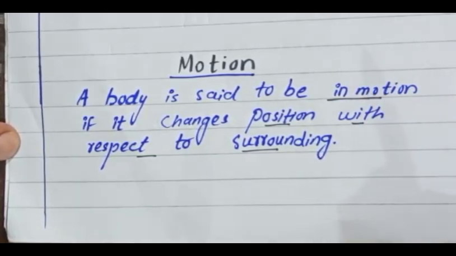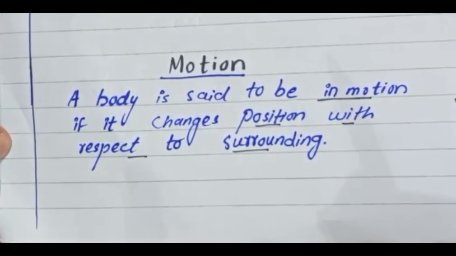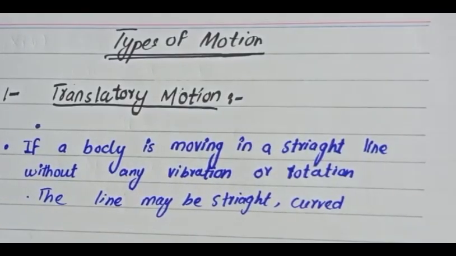We will discuss motion further by its types. There are some types of motion, and we will be discussing them. As we observe in our daily routine, some bodies in motion move in a straight line, some move in a circle, and some are vibrating.